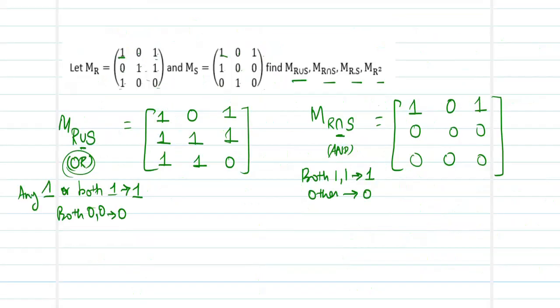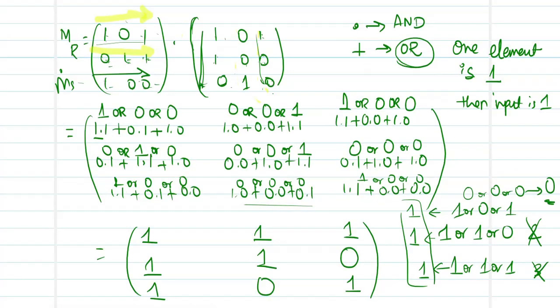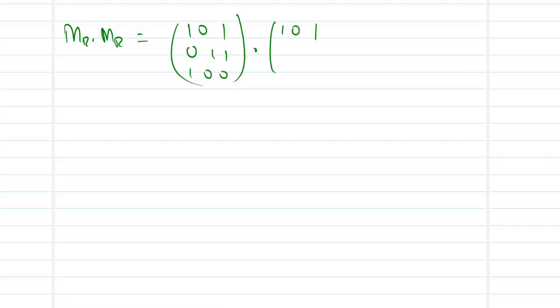Now we move on to the last part called MR square. Here it was RS. What is MR square? MR square is nothing but M of R dot R. So instead of taking the product with S, I take the product with R itself, then you call it MR square. So I have the problem to be MR product MR. So it is 1 0 1 0 1 1 1 0 0, taken product with again the same MR: 1 0 1 0 1 1 1 0 0.